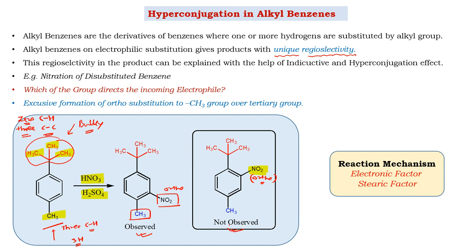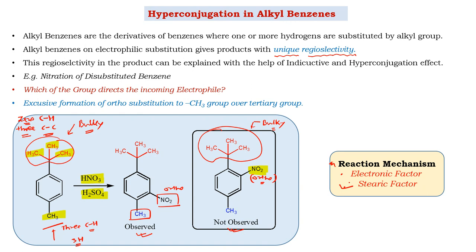Some may say that this reaction mechanism is dominated by two factors, the electronic factor and the steric factor. Some of you may say that the bulkiness of the tertiary butyl group avoids the introduction of the electrophile ortho to it. Yes, of course, this is also an accepted justification.